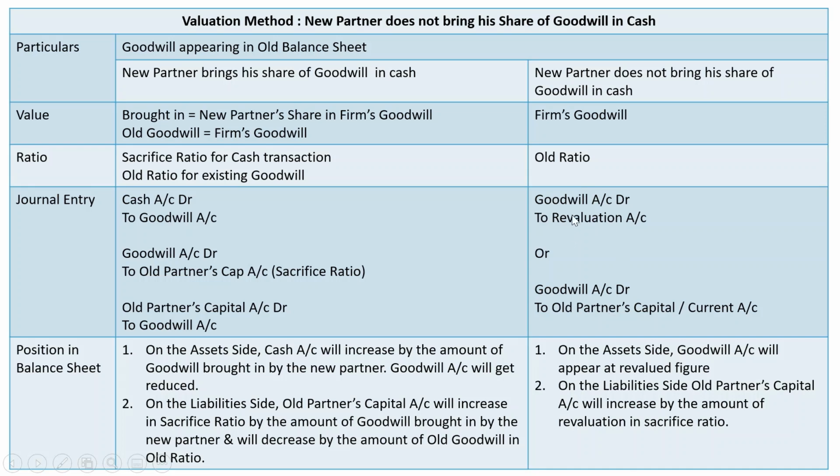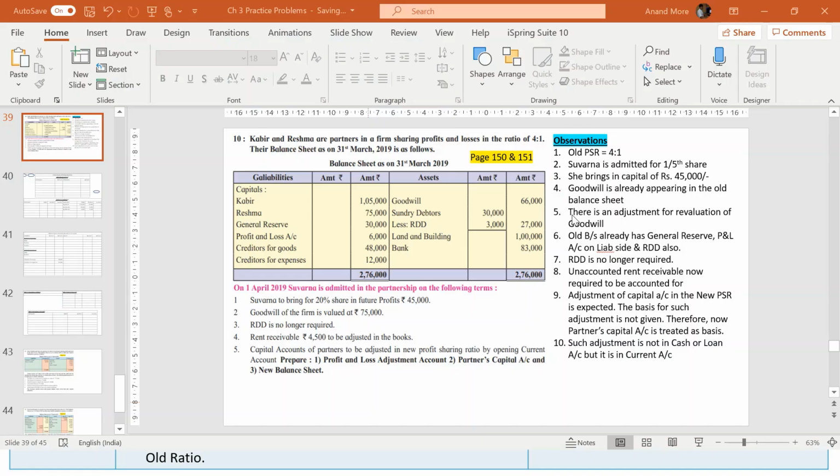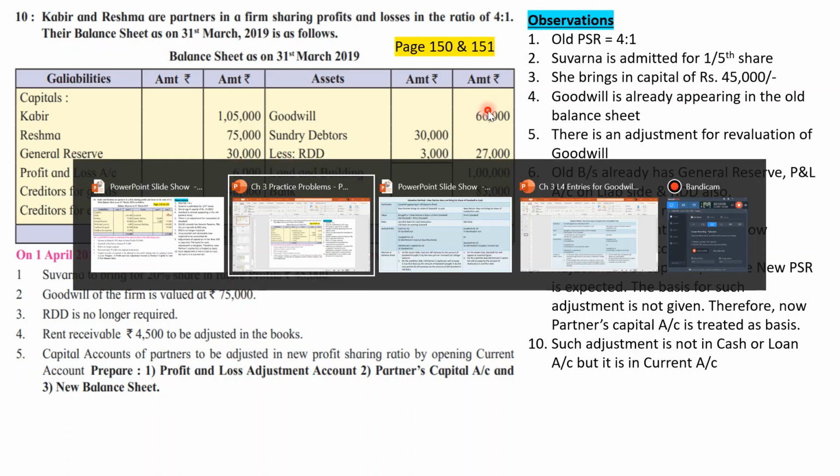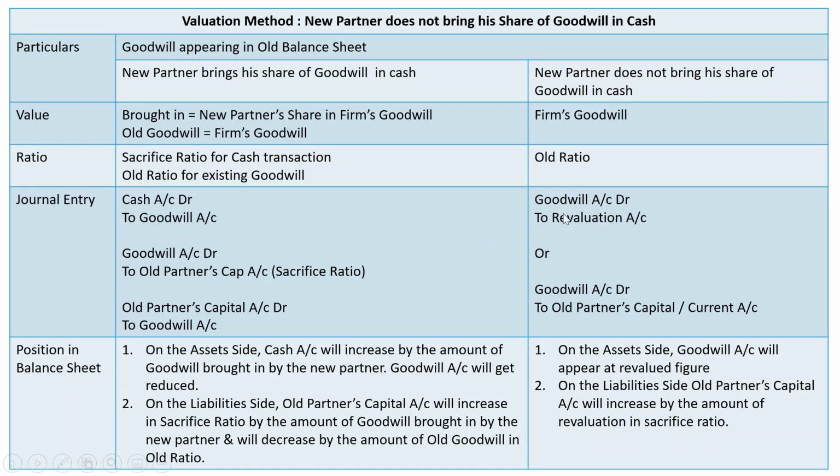So if you want, you can pass the entry goodwill account debit to revaluation to the extent of how much? To the extent of difference between balance sheet value, which is 66,000, and expected value as per adjustment 75,000. So 9,000 rupees can be considered as an entry, and the entry can be either goodwill to revaluation, that is also okay, or goodwill to old partners' capital. So either of these two entries are okay.